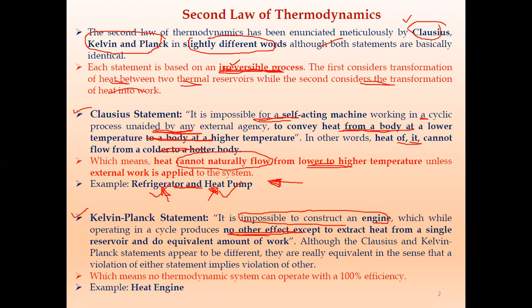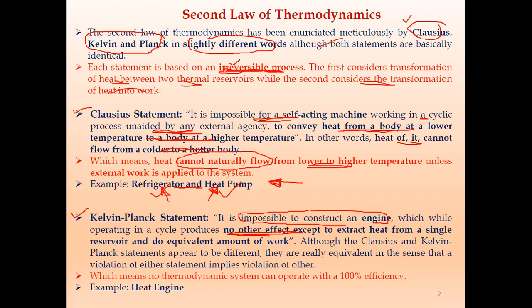It is impossible to take heat from one reservoir and produce the same amount of work. So some amount of heat must be rejected to the reservoir.